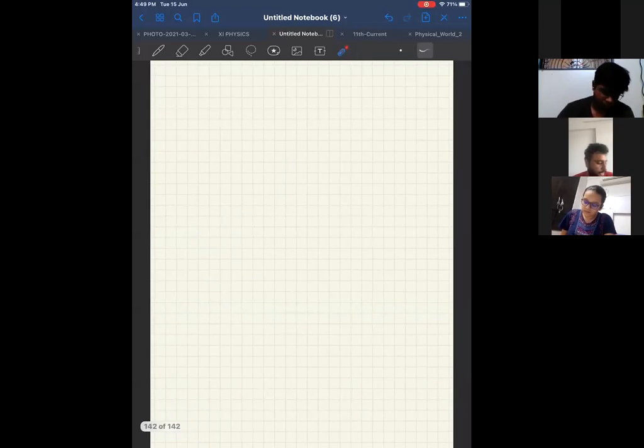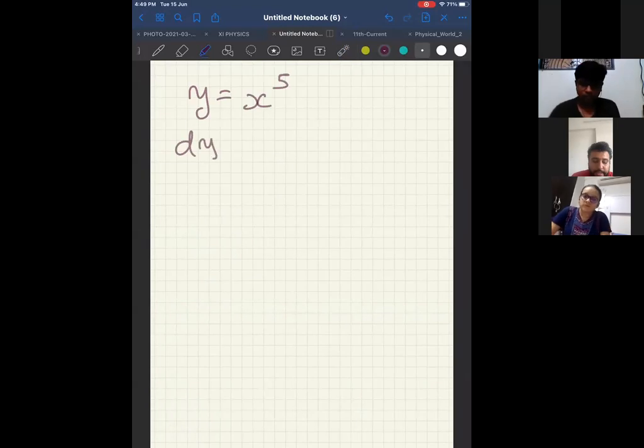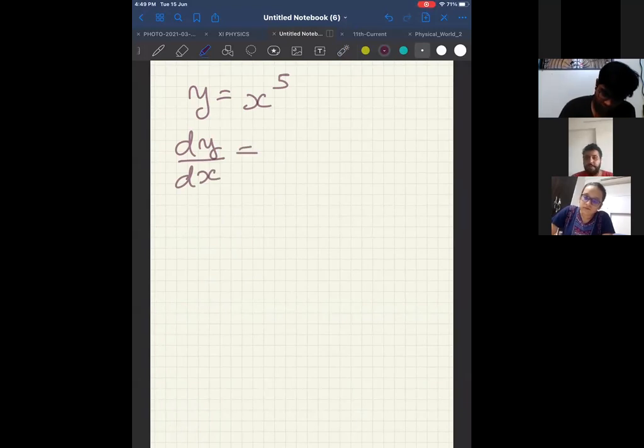Easy question. Next one, illustration 12. Look at the question. If y is equal to x power 5, what is dy by dx? Means what is differentiation of x power 5? Start. It should be like an oral question for you. Done. Nikhil correct.